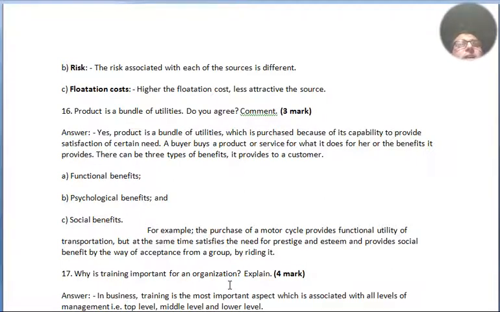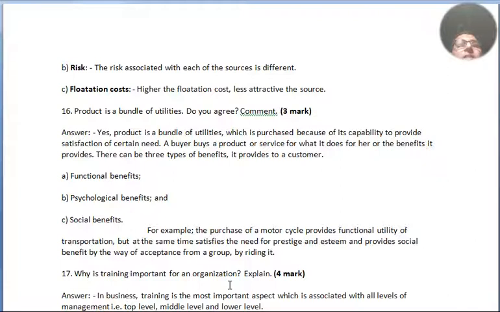Question number 16. Product is a bundle of utilities. Do you agree? Comment. It's a technical question. First you have to agree or not agree, it depends on you. So I am agreeing here. Yes, a product is a bundle of utilities which is purchased because of its capacity or capability to provide satisfaction of certain needs. A buyer buys a product or service for what it does for her or the benefits it provides.